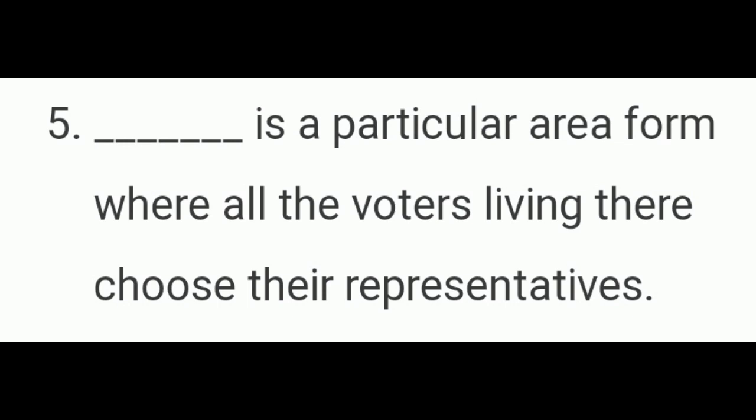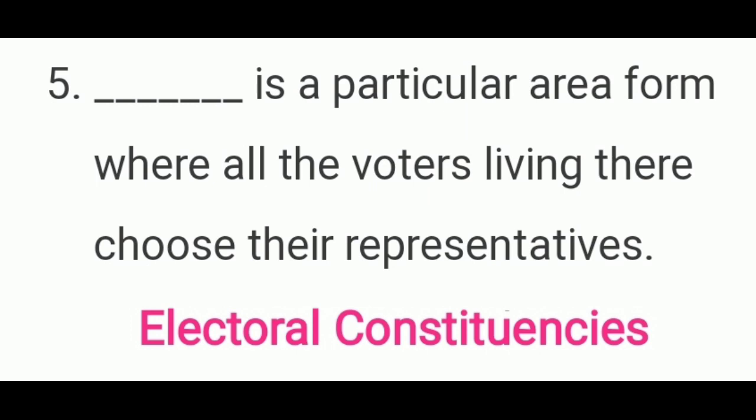Question number 5. Dash is a particular area from where all the voters living there choose their representatives. The correct answer is electoral constituencies.